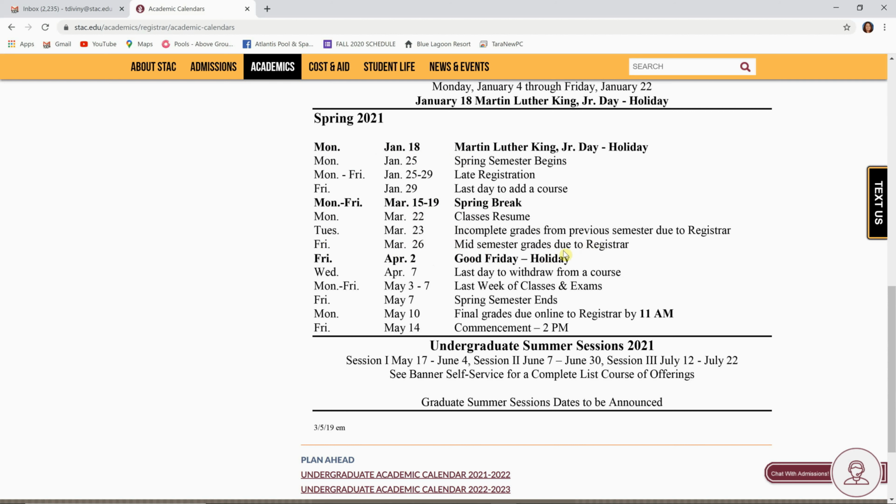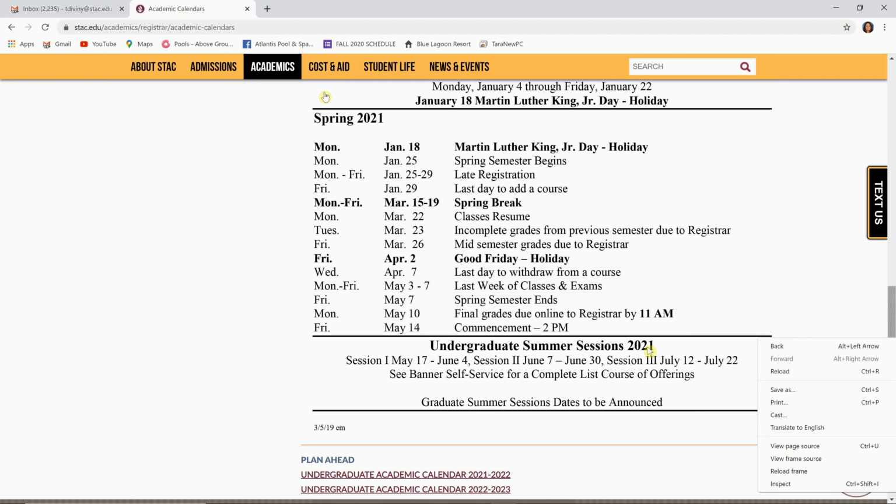So again, you want to look at your mid-semester grades to see if you have any listed, if you earned any D's or F's at this point. And you have the time to speak to your professors to see if you can turn it around and be successful in the class. Then on Wednesday, April 7th, that's your last day to actually withdraw from any courses. Friday, May 7th is when your spring semester ends, and the following week your grades would be online on Banner SelfService for you to view. And Friday, May 14th is our commencement.